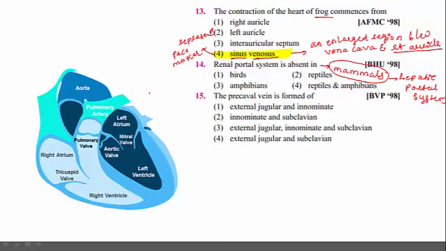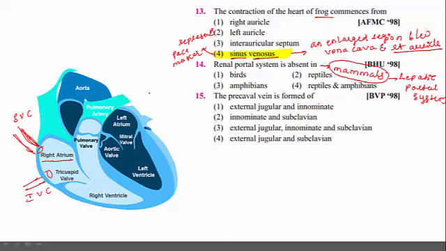It is the blood vessel which opens into the right atrium and collects deoxygenated blood from upper body parts. This is the superior vena cava, and this one is the inferior vena cava. Both vena cavae open into the right atrium.